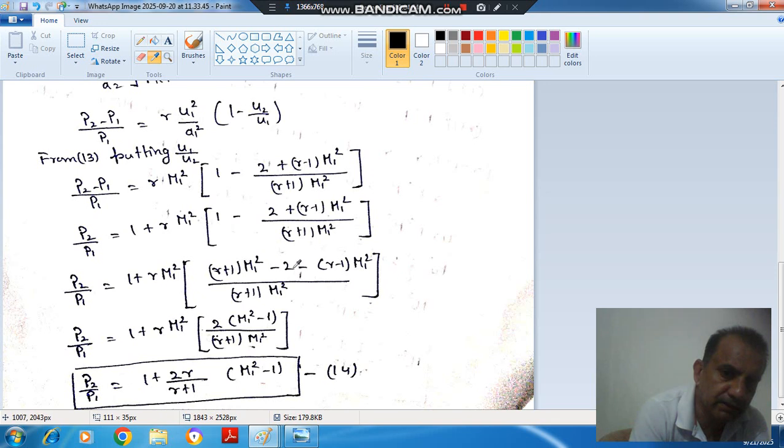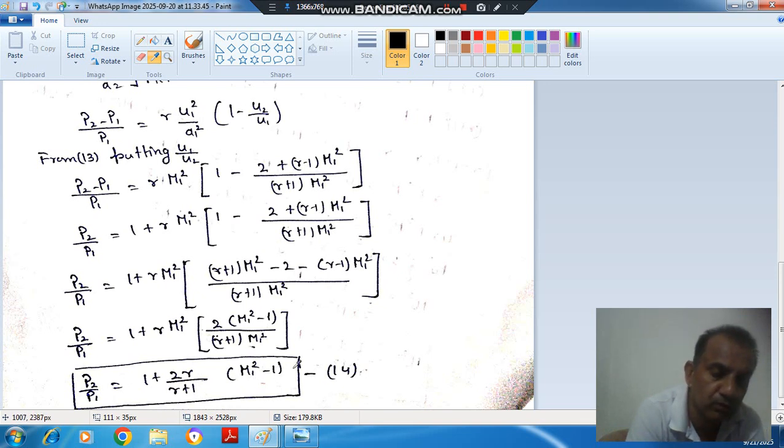Taking the LCM and solving it, we get the pressure ratio in terms of M1. So P2 by P1 is 1 plus 2 gamma by gamma plus 1 bracket M1 square minus 1.